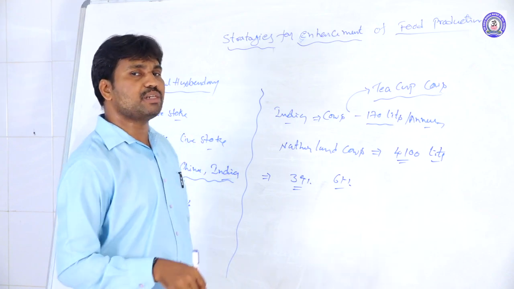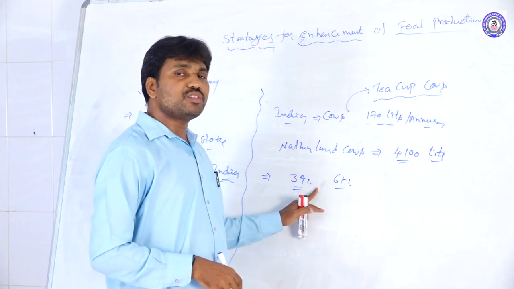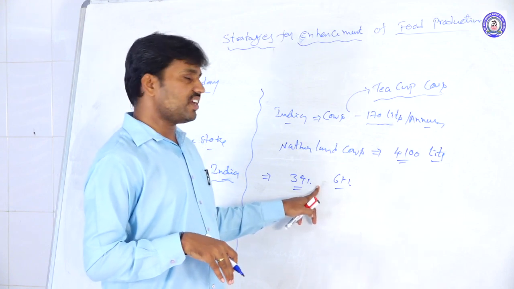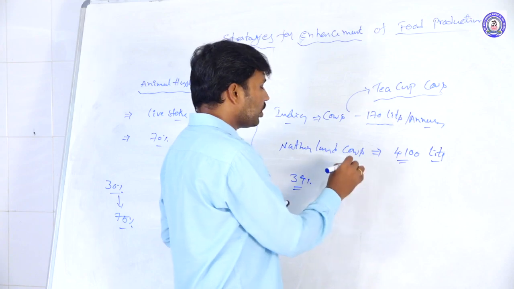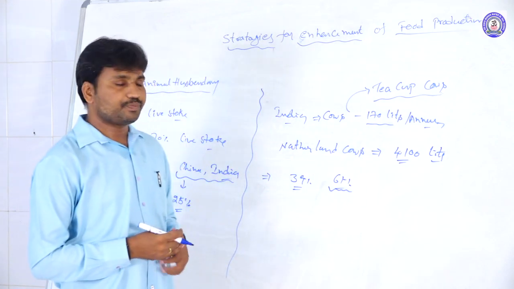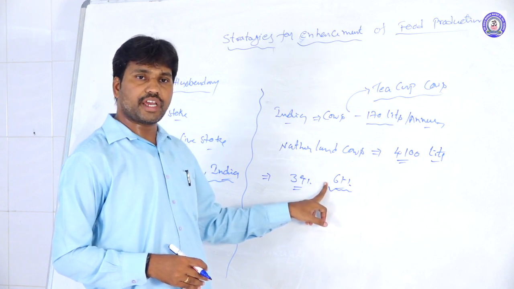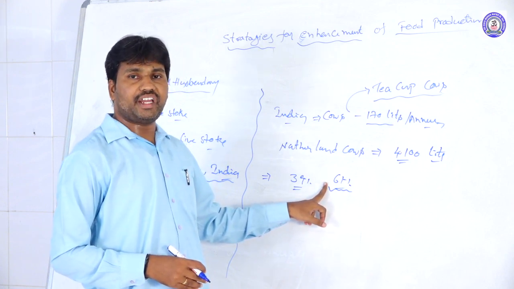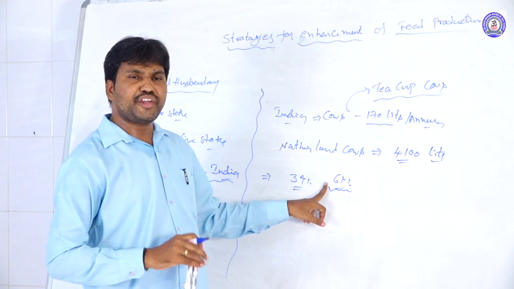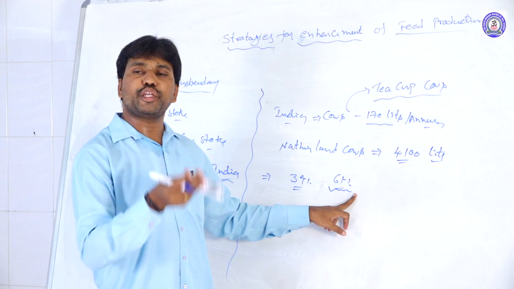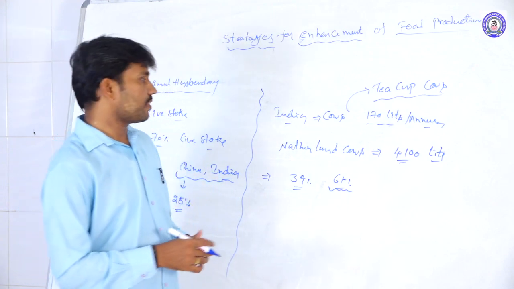That means the consumption of milk here is very low. The remaining milk we convert into ghee, yogurt, curd, cheese, and infant food materials, and we export these milk products to other countries.